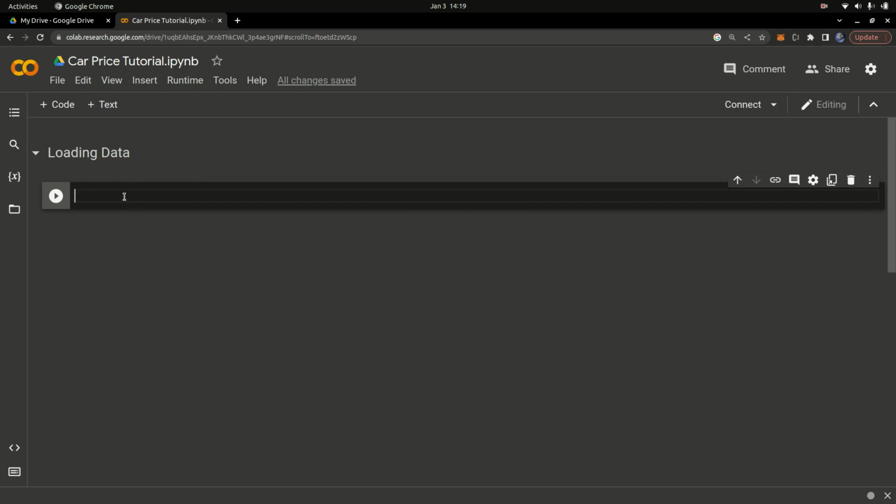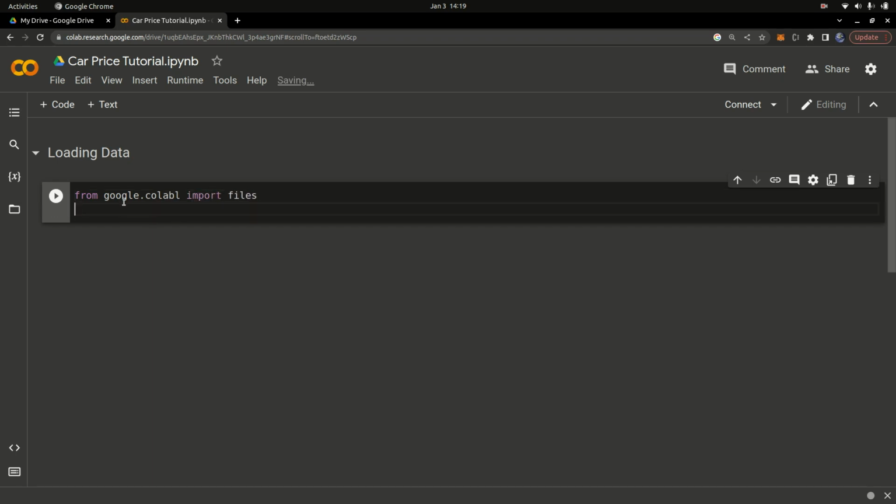So I'm going to say from google.colab import files, just like that. Once you have that import, I'm going to say uploaded, you can say upload underscore file is going to be equal to files.upload, just like that, and call. Once you have that done, you can simply press this play button to run this cell.